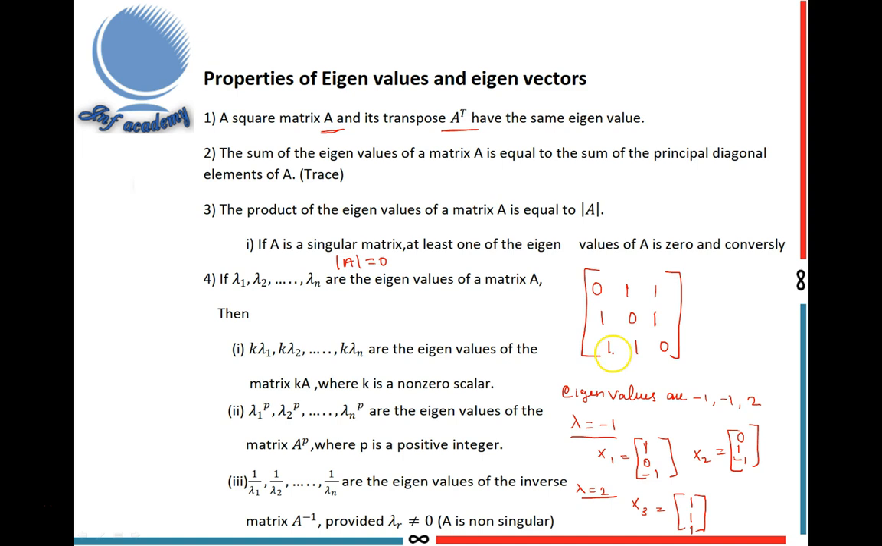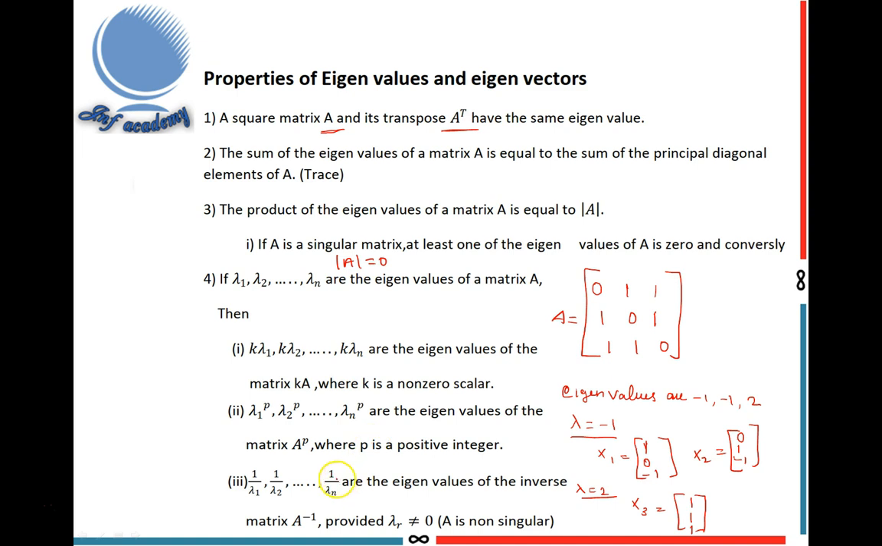Next, lambda 1 power p, lambda 2 power p, up to lambda n power p are the eigenvalues of the matrix A power p, where p is a positive integer. Suppose you want to find the eigenvalues of A square. Then immediately you can say, by this property, (-1) squared, (-1) squared, 2 squared: 1, 1, 4. Next, suppose you want the eigenvalues of A inverse: 1 by lambda 1, 1 by lambda 2, up to 1 by lambda n are the eigenvalues of A inverse. So the eigenvalues here are 1 by -1, 1 by -1, 1 by 2.